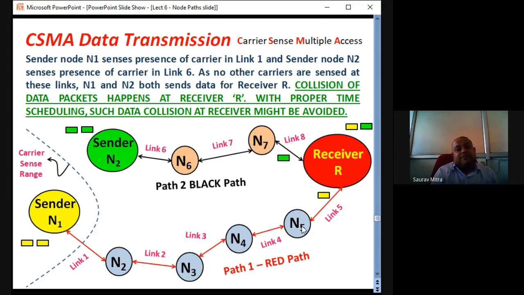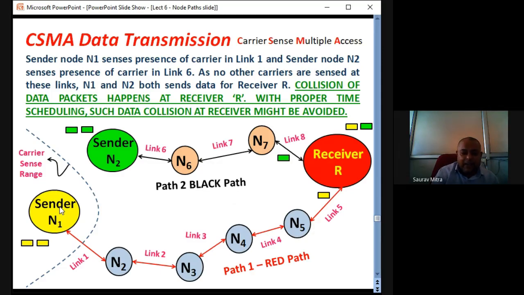Third case: here there are two senders and one receiver. We have already seen this kind of thing: if there is proper time division multiplexing, then there is no collision of data at the receiver. Sender N1 first checks link 1 for carrier.